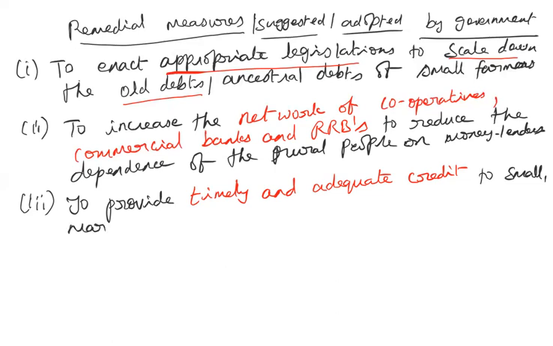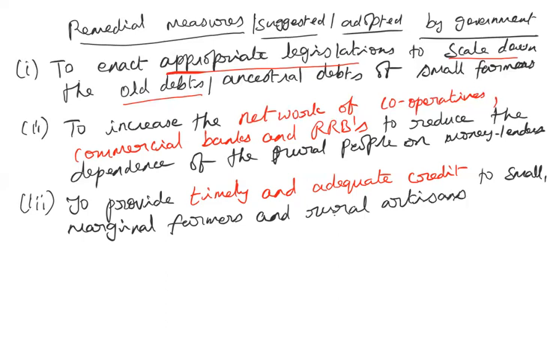This is microfinance. This is the reason the microfinance scheme has been adopted in the country. So marginal farmers and rural artisans, because these people need a very small amount of credit, which earlier all these commercial banks and other institutional sources were reluctant to lend.